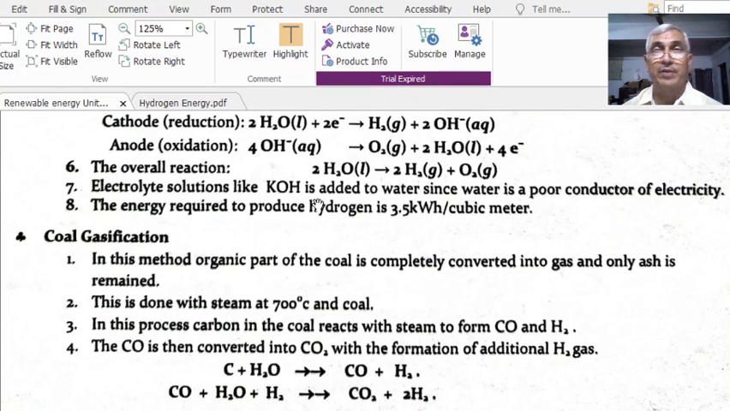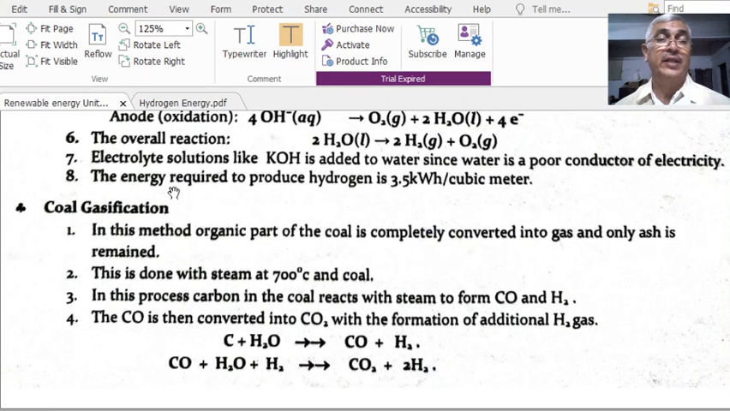An electrolyte solution like KOH will be added, since pure water is not a good conductor. In order to make the electrolysis happen by passing electrical current, we need some current carrying agent. Therefore we will use KOH as the current carrying agent because pure water is not a conductor.